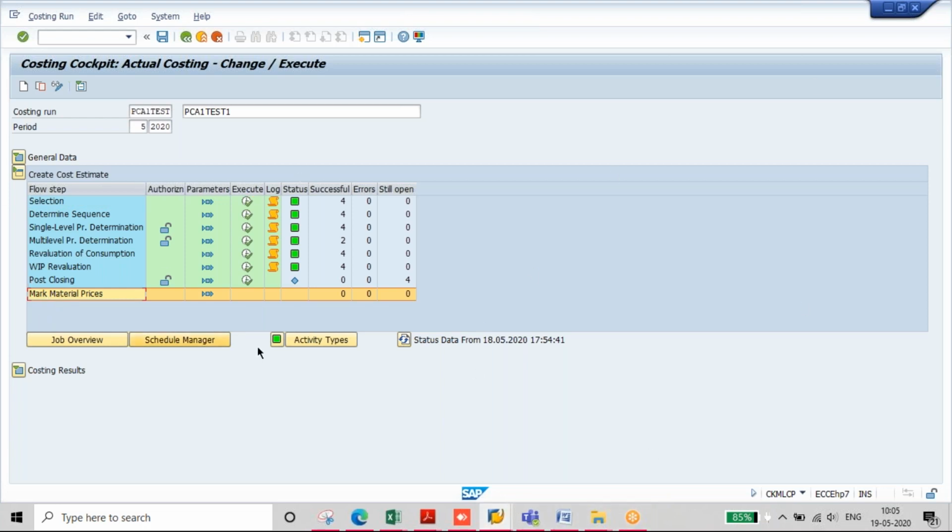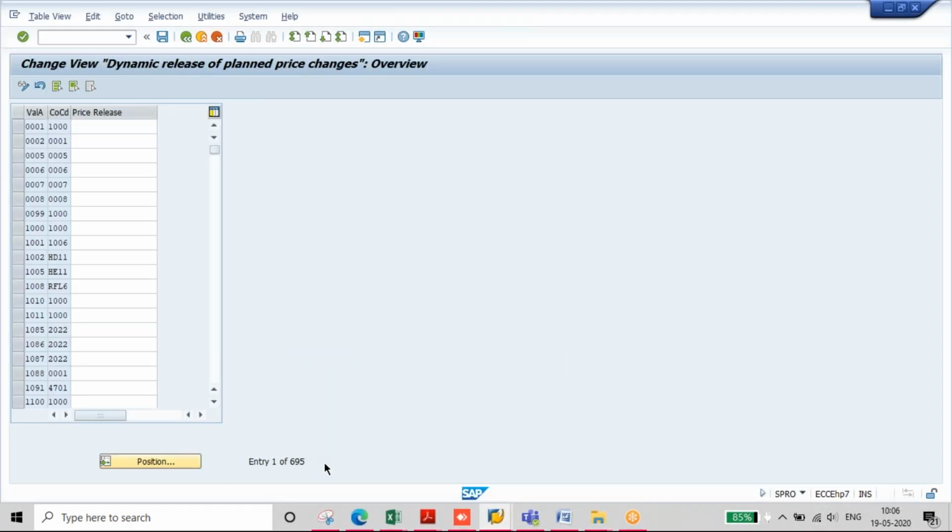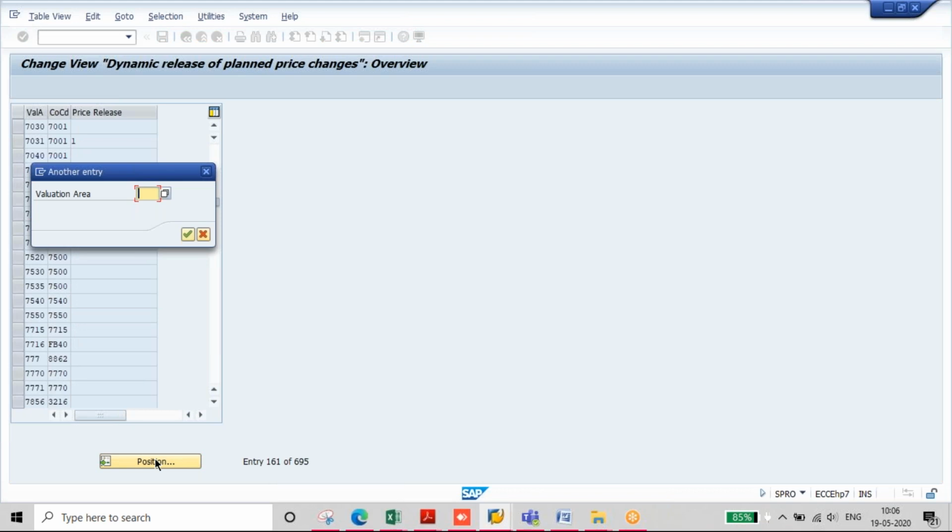If you want the actual cost calculated in this particular costing run to be used for future periods as the standard cost, we need to do this configuration. We just activate this configuration here. You need to activate it for all the plants available under your company code.